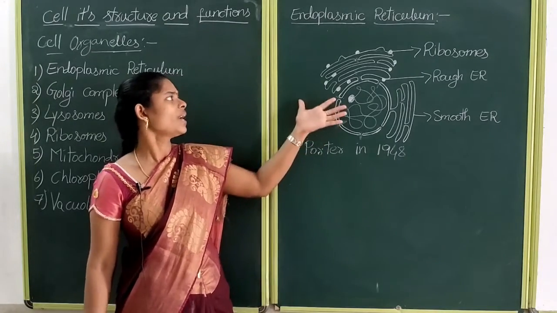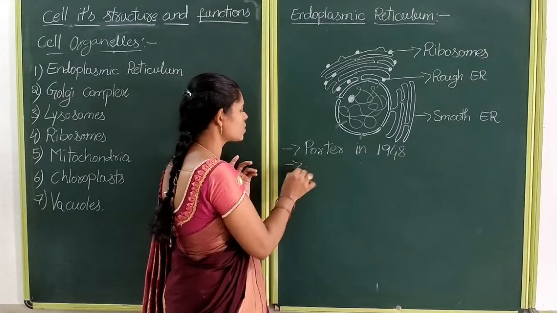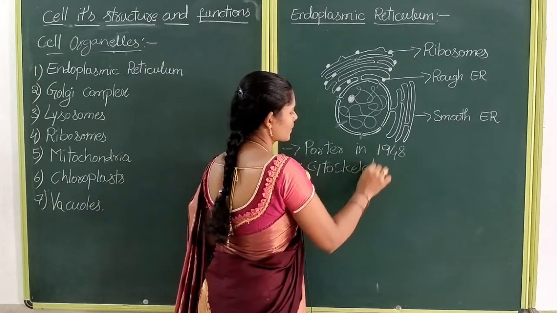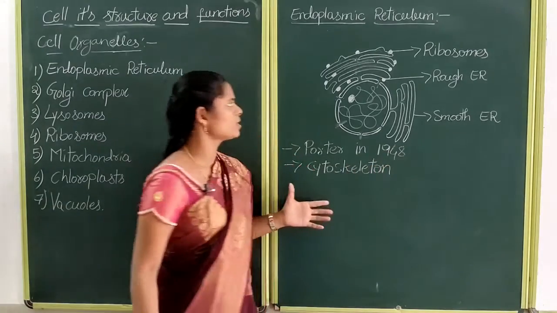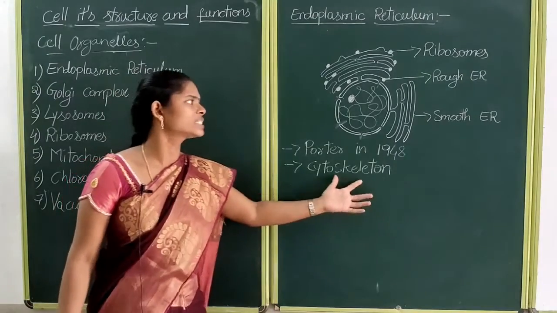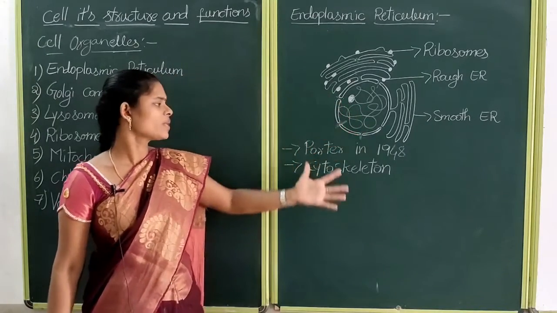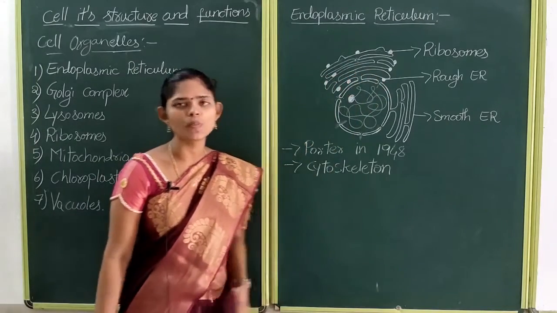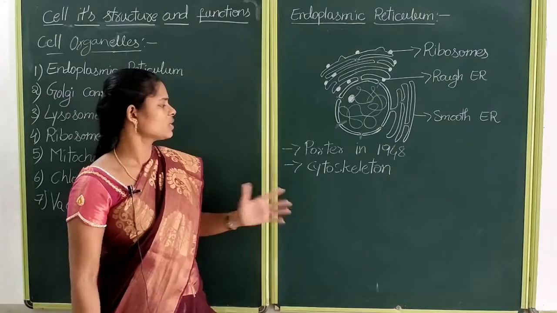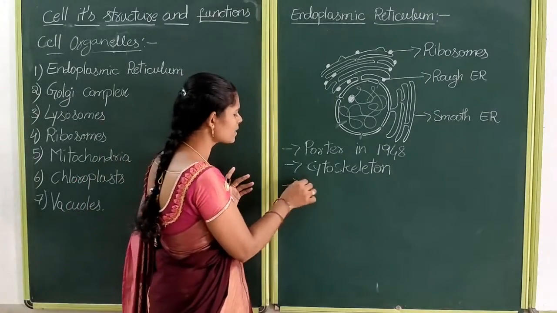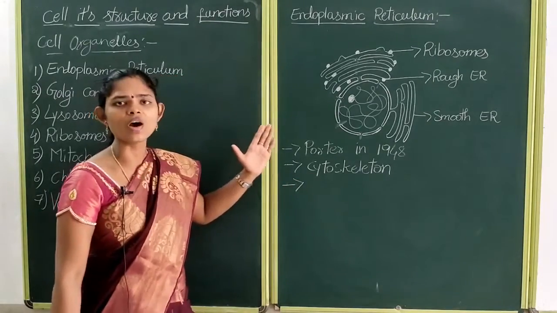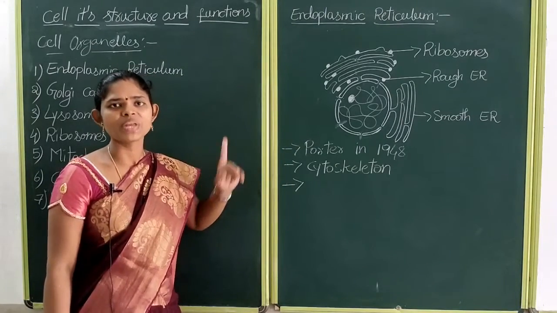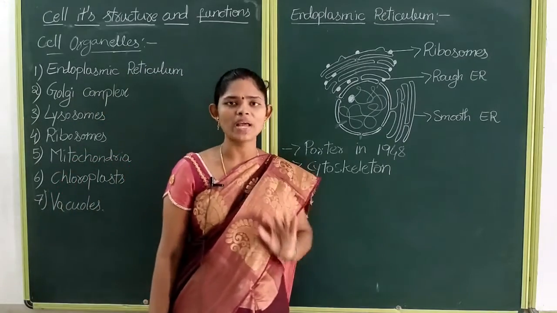This endoplasmic reticulum is also known as the cytoskeleton of the cell. Why? Because it has many membranes and it appears as a tube-like structure. This endoplasmic reticulum is mainly of two types: one is rough endoplasmic reticulum and the other is smooth endoplasmic reticulum.